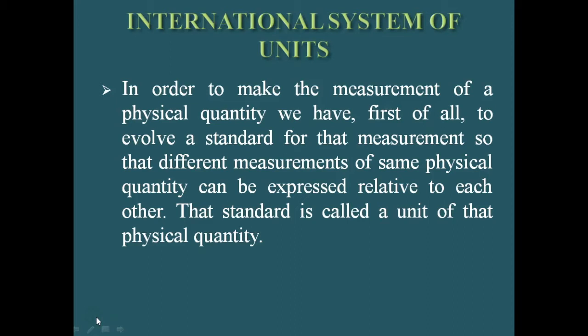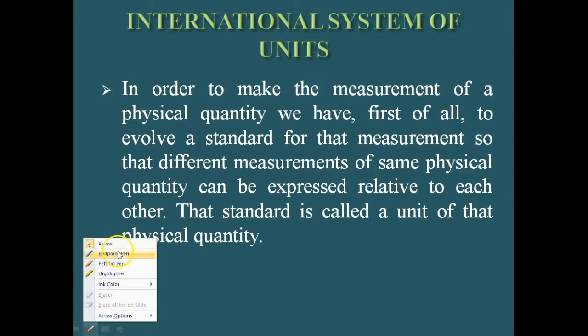So, as we can see here, in order to make measurements of a physical quantity, first of all, we need to evolve a standard for that measurement so that different measurements of the same physical quantity can be expressed relative to each other, isn't it?